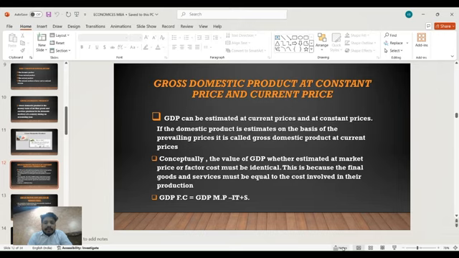Second is gross domestic product at constant price and current price. Gross domestic product can be estimated at current price and at constant price. If the domestic product is estimated on the basis of prevailing prices, it is called gross domestic product at current price. Conceptually, the value of GDP, whether estimated at market price or factor cost, must be identical. This is because the final goods and services must be equal to the cost involved in their production. GDP at factor cost equals GDP at market price minus indirect taxes plus subsidies.